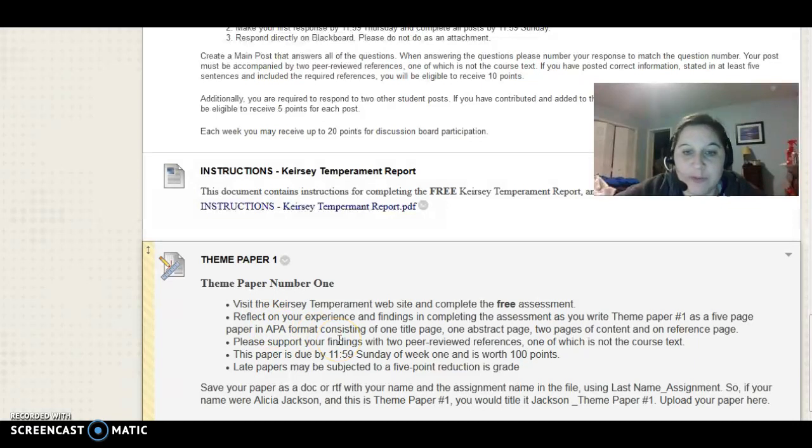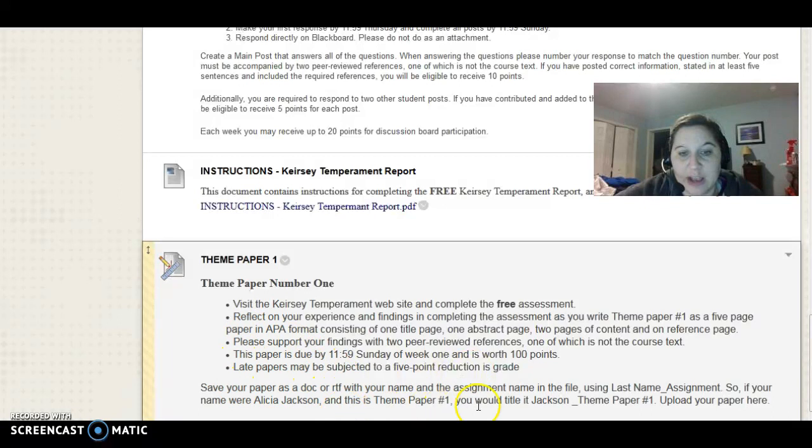So there's a title page for 1 page, an abstract page is the 2nd page, 2 pages of content, and then a reference page. So those are your 5 pages. You need to have at least 2 peer-reviewed references, 1 which is not the text. So 5 pages, title page, abstract, 2 pages of content, and then the reference page. It's due Sunday by midnight of this week, and again, late papers might have a 5-point reduction.